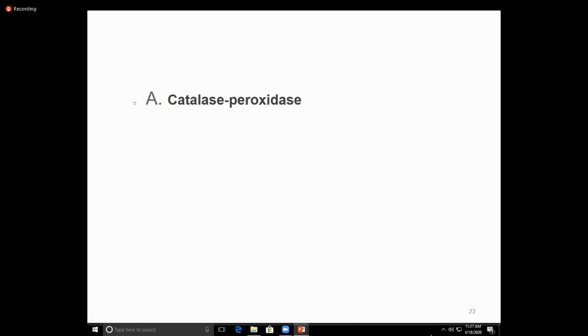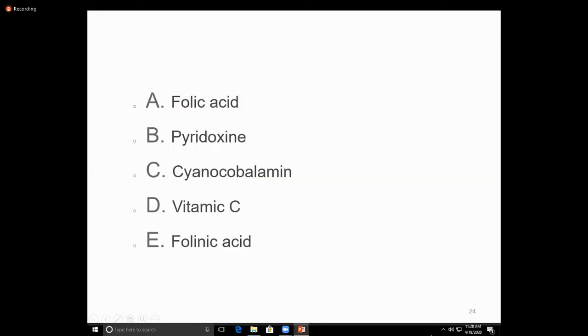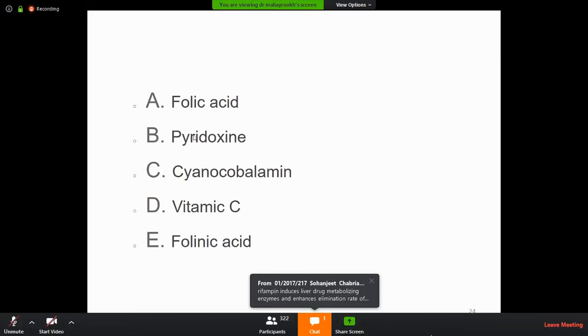Another question: a 56-year-old man reports a tingling sensation in his limbs and his arms, which sometimes feel heavy. He was recently diagnosed with pulmonary tuberculosis and has been receiving isoniazid, rifampin, and pyrazinamide for 2 months. Which of the following drugs would be most appropriate to treat the current symptoms? Folic acid, pyridoxine, cyanocobalamin, vitamin C, or folinic acid.